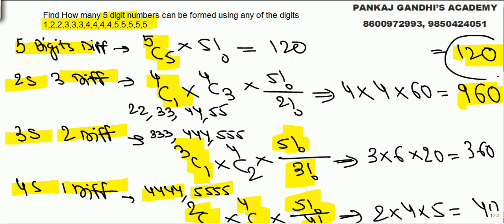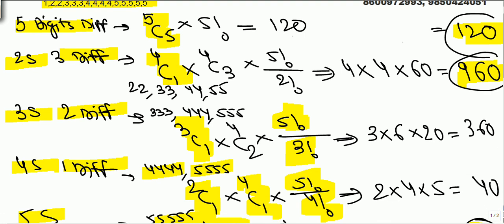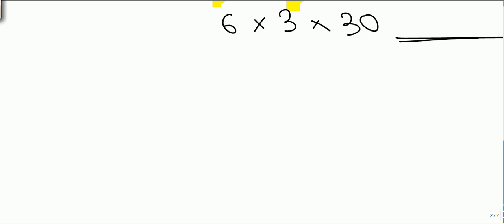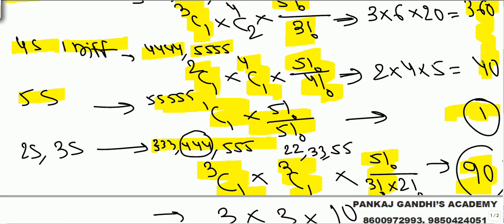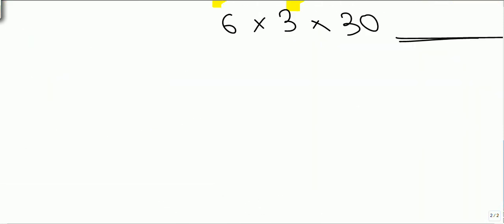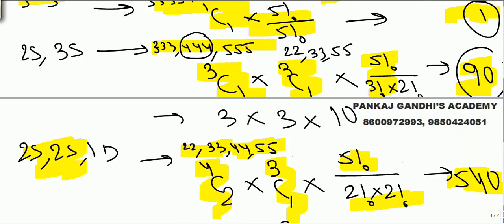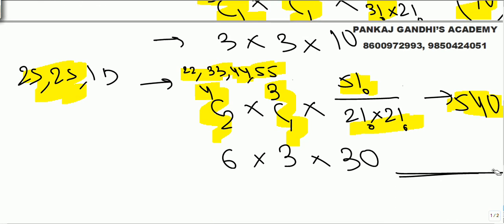We have got 120 and 960, that is 1080. 1080 and 360, 1440. 1440 and 40, 1480. 1480 and 1 is 1481, and 90, 1571. 1571 and 540.